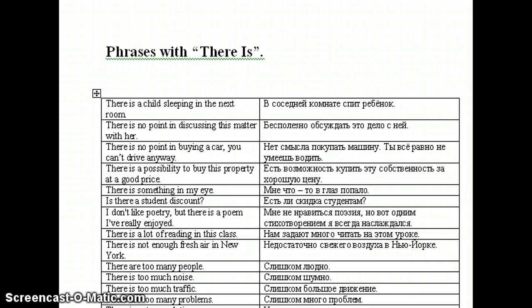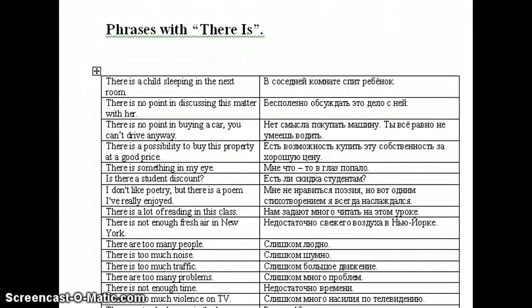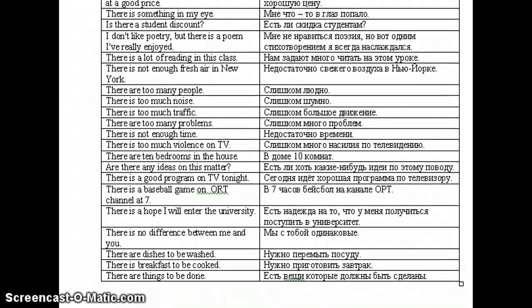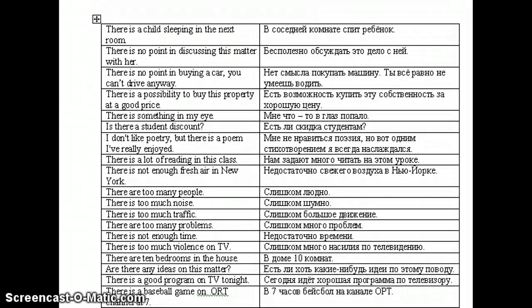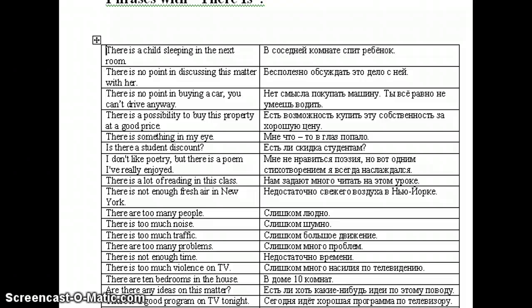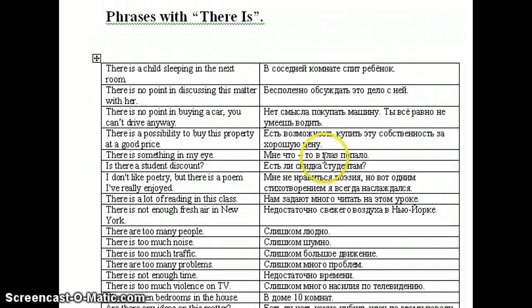Last time I noticed that you and all of you guys in the group have some problems with phrases such as there is and there are, and all of them are here. I came up with various sentences that apply the structure using there is, there are, and you can see that this is a very diverse grammar. These are very varied sentences that can express any kind of meaning. So please be familiar with the phrases there is, there are. Learn them all by heart and be ready to answer all of them for the next lesson.